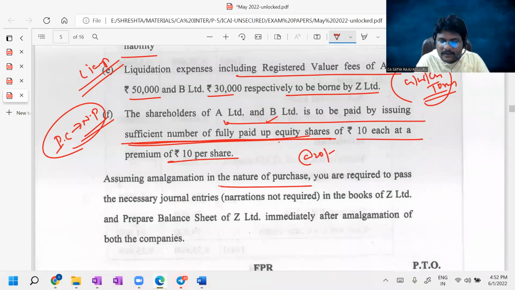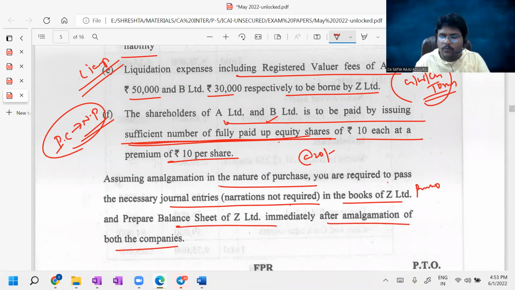Assuming the amalgamation is in the nature of purchase, number of times I already told you, the nature of amalgamation they directly mention in the examination problem. You are required to pass the necessary journal entries. Narrations not required in the books of Jet Limited, that is in the books of purchasing company, and prepare the balance sheet of Jet Limited immediately after the amalgamation of both the companies. First, business purchase to liquidator of A Limited and business purchase to liquidator of B Limited. Here you need to pass acquisition entries twice. That is acquisition of A Limited, one set of entries, acquisition of B Limited, another set of entries.